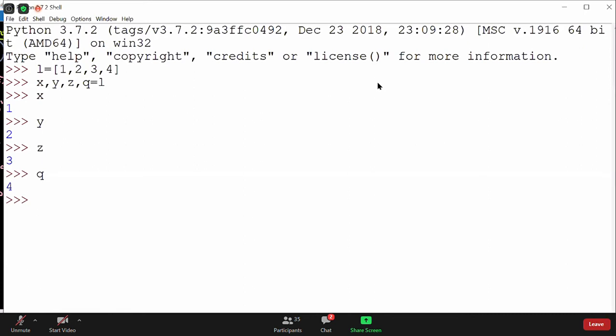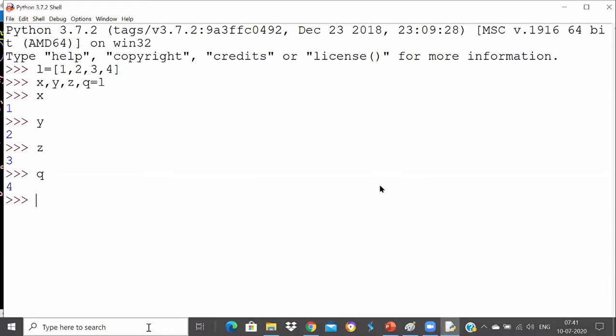Got the point, guys? So it's possible with list as well, that unpacking, but packing cannot be possible with list. You can unpack them, but packing cannot be done. You cannot do packing with list. Try for packing. There is no packing concept. Unpacking anyhow is possible. You can just pick one by one element from the list. That's possible, but packing is not possible.